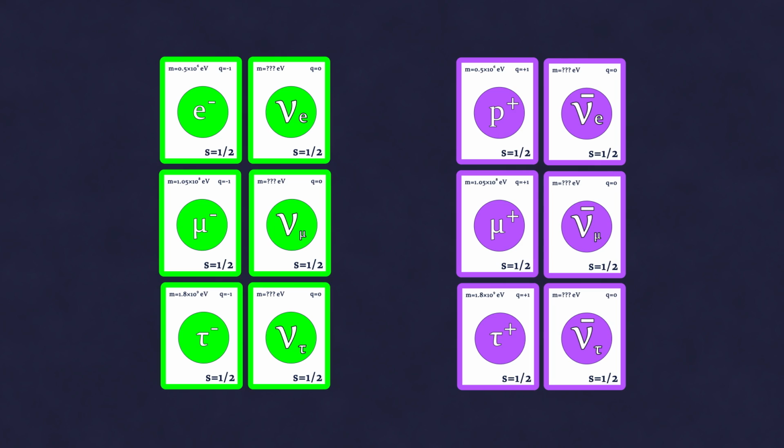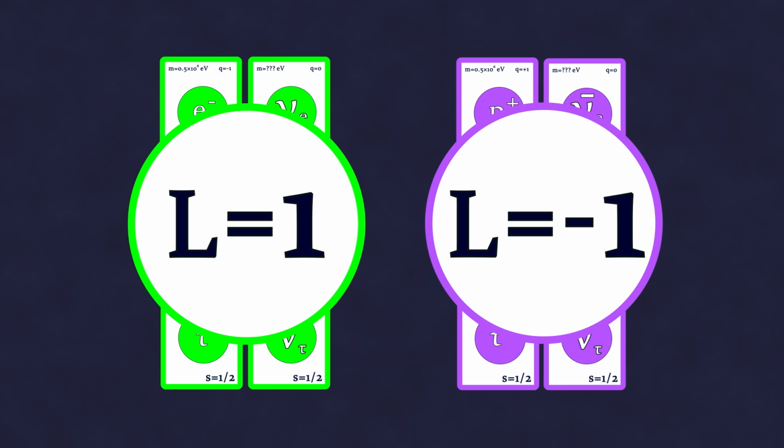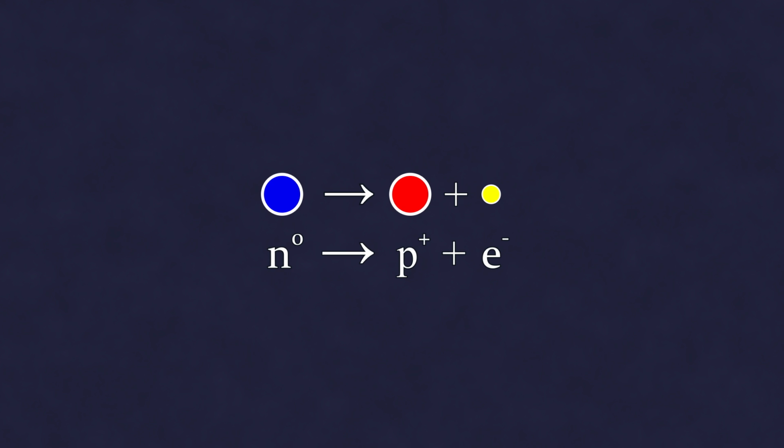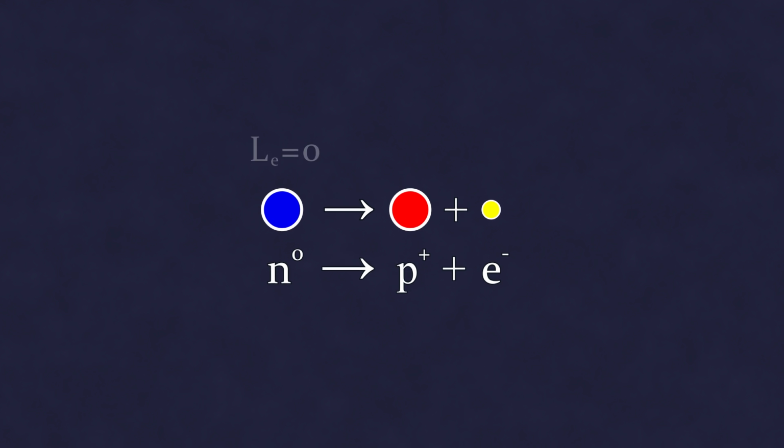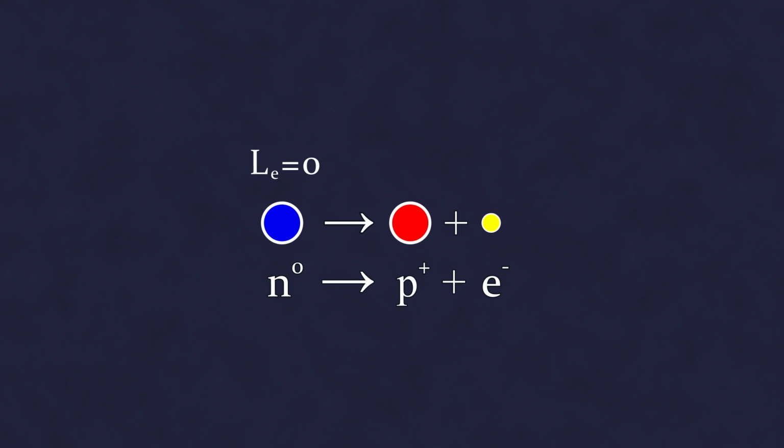To understand how these reactions proceed, it is useful to introduce a characteristic called the lepton number, which is equal to +1 for each lepton, whether it is a charged lepton or a neutrino, and -1 for an antilepton or an antineutrino, and then require that the sum of lepton numbers remains constant before and after the reaction. For example, in the reaction of beta decay, that is, the transformation of a neutron into a proton, the lepton number before the reaction was 0.